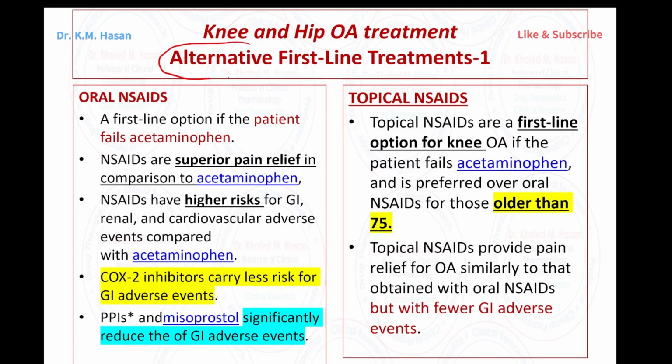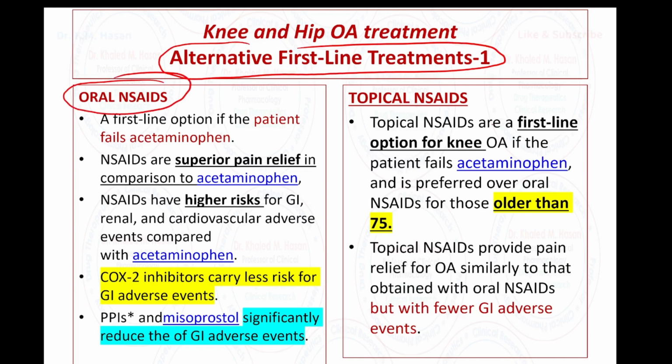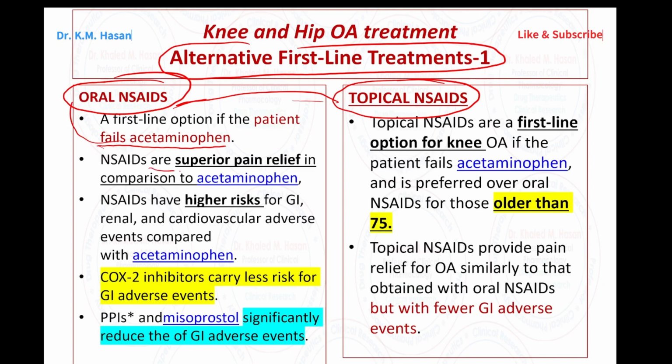For the alternative first line therapy, we have two medications: oral NSAID or topical NSAID. As a first line therapy option when the patient fails to respond to acetaminophen, I will go with the oral NSAID. Oral NSAID is superior in relieving pain compared with acetaminophen.